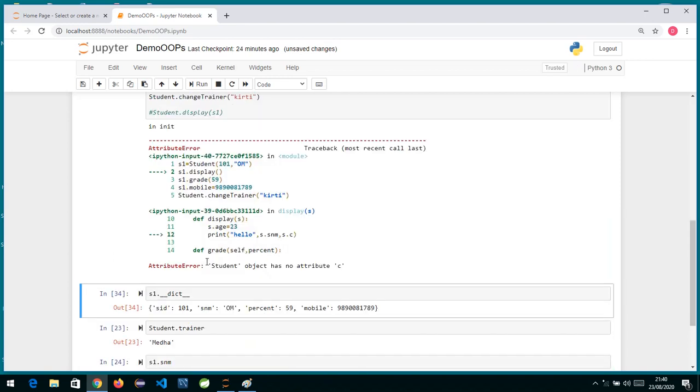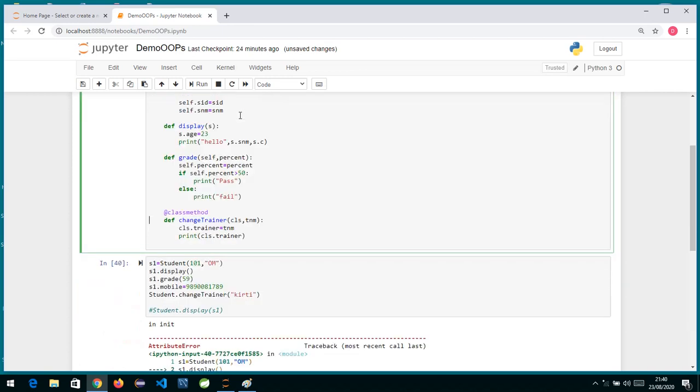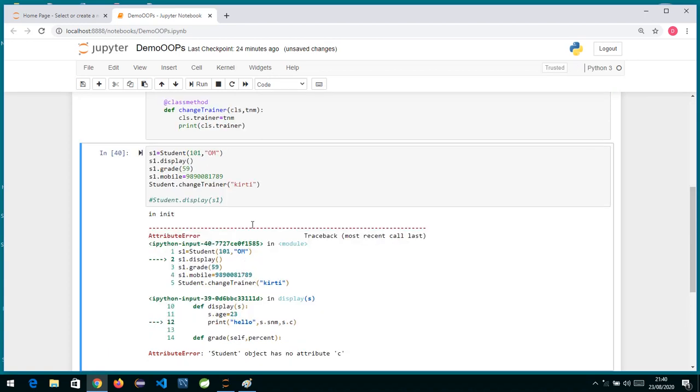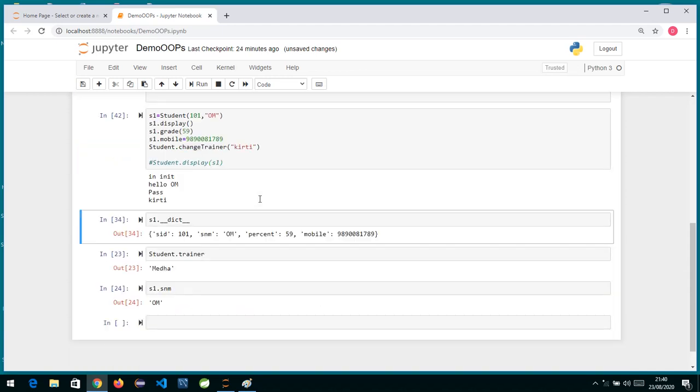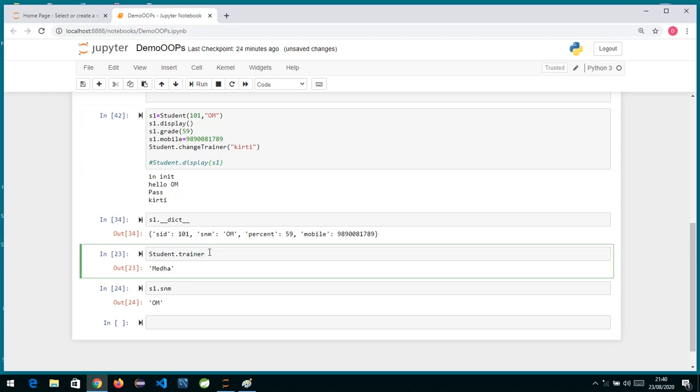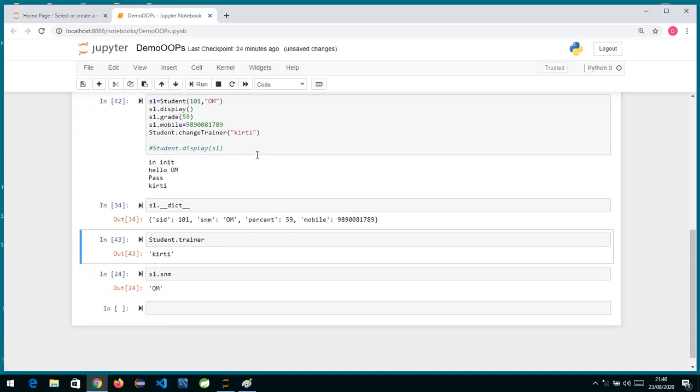And now if we hit this, okay, it's giving me an error because of that C. I'll just run this and clear it up. Where I've used C over here, I'll just remove this. Okay, so we'll run this again. So now if you see, the trainer name has been changed. Even if I run this, you will see the trainer name is Kirti.